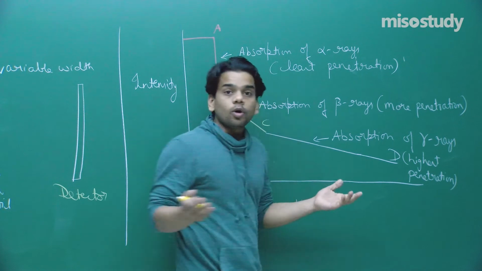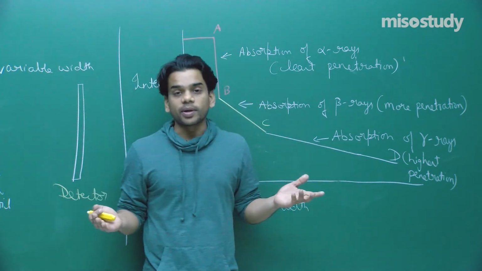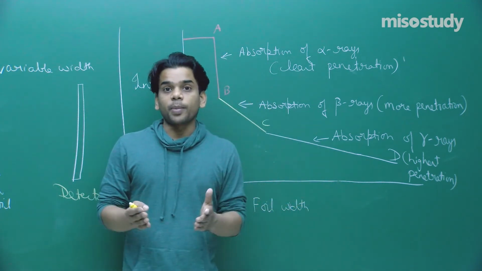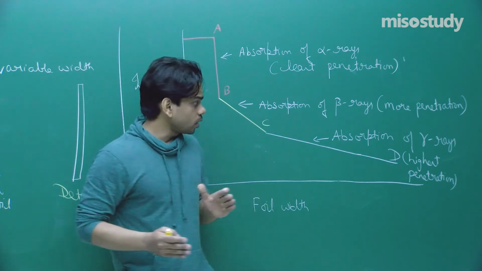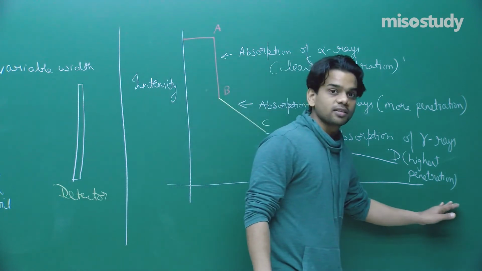Now still we do not know about the properties of these alpha rays, beta rays, and gamma rays. We got that they may be particles, they may be electromagnetic waves, but we only know about their penetration. So what to do? Take note till here.